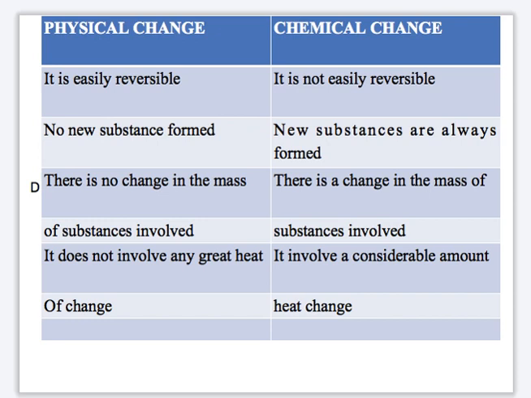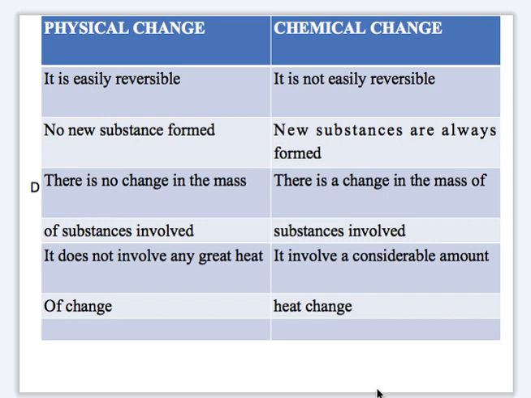When you have your ice turning to liquid water, your liquid water can also be evaporated to become water vapor. No new substance is formed. But in the case of chemical change, new substances are always formed. Example above, water added to calcium oxide. In that case, you are going to have calcium hydroxide.